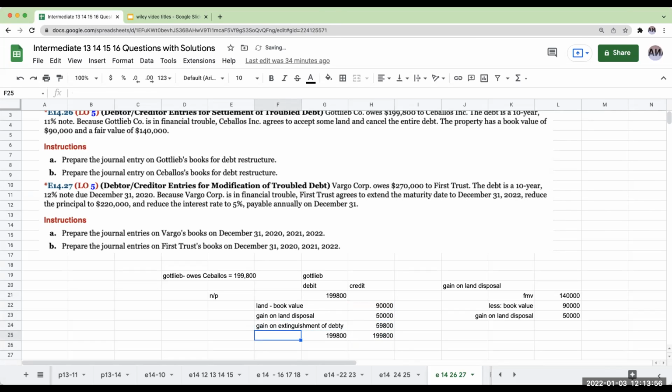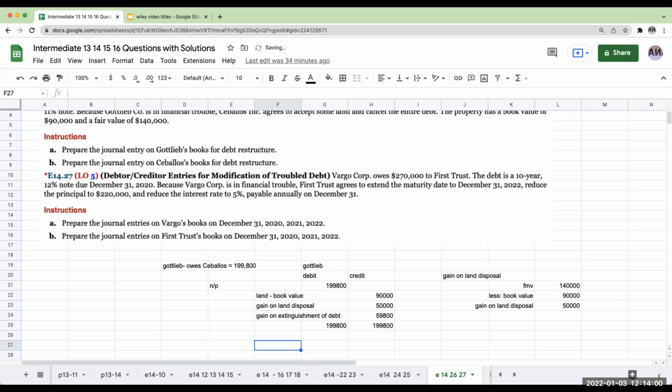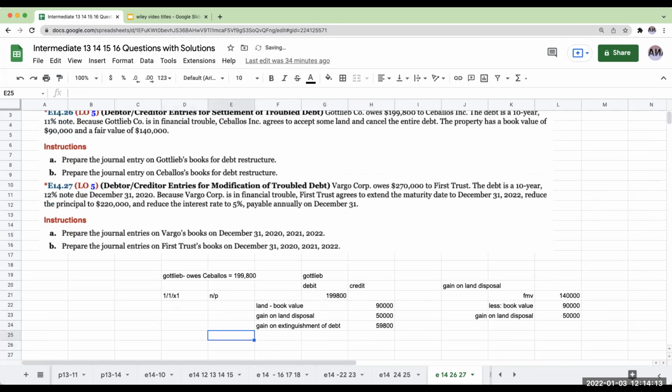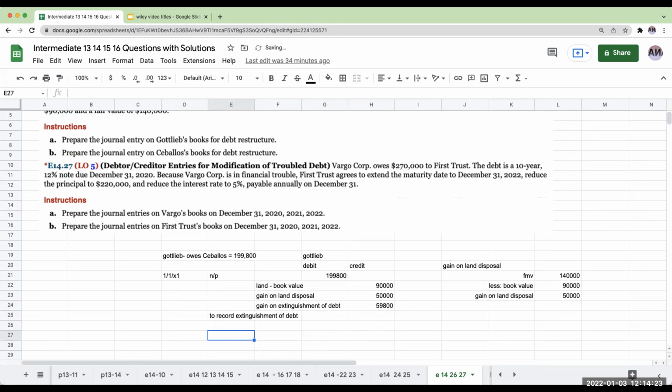It's the same thing, but it's not really restructuring. You're essentially getting rid of it, canceling the entire debt. So this is to record extinguishment of debt.